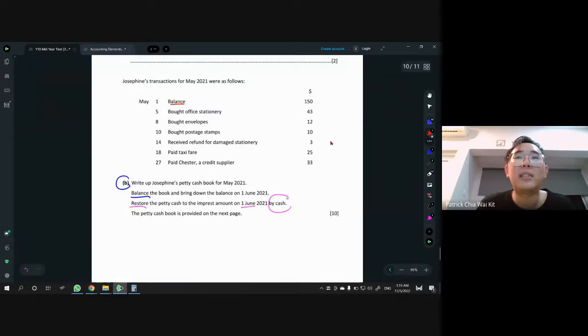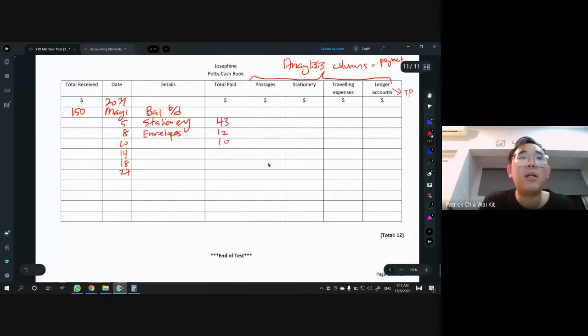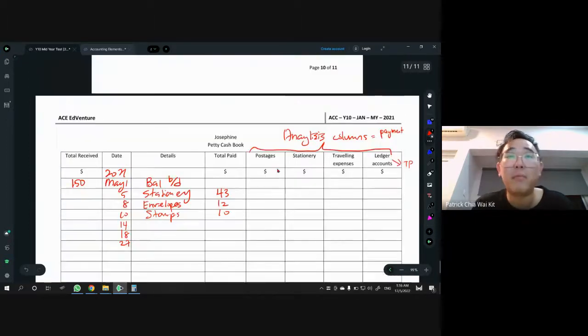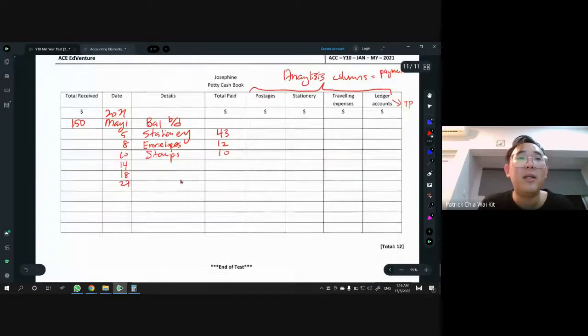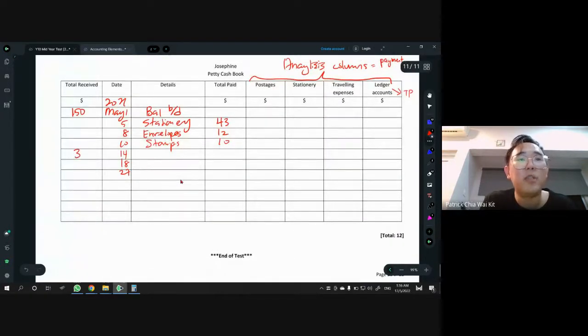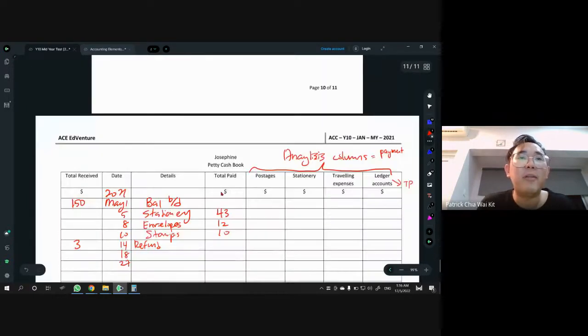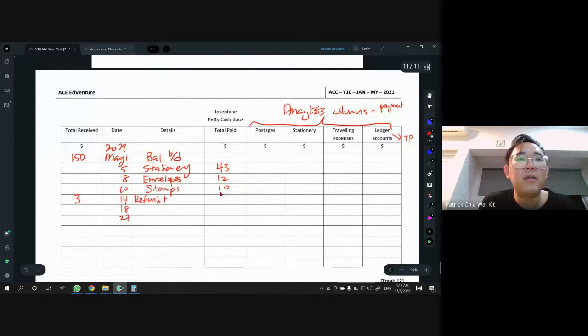So bought postage stamp, $10. Postage stamp, you can just write stamp, no problem, or postage stamp, also can. Received refund for damaged stationery. So this one is we are getting money, $3. Then you have to put it on the total receipt, $3. And then details: you should put the whole thing, like refund for damaged stationery. It's quite long, I just have to squeeze it.